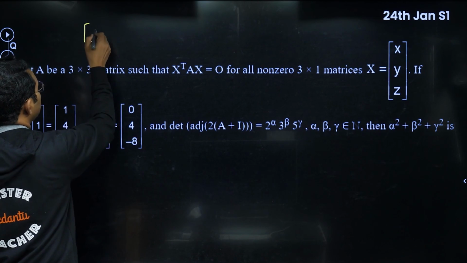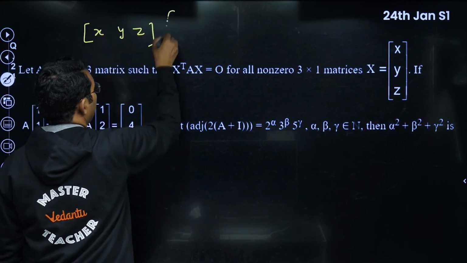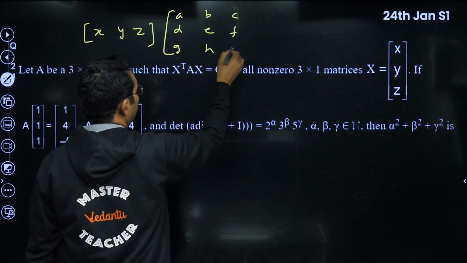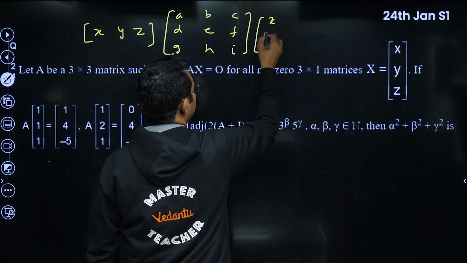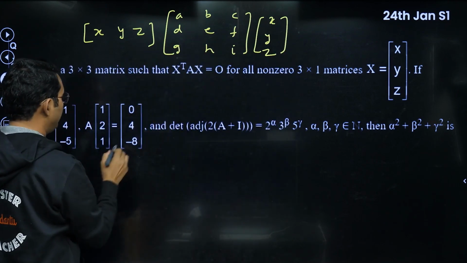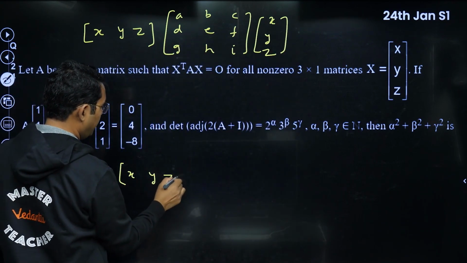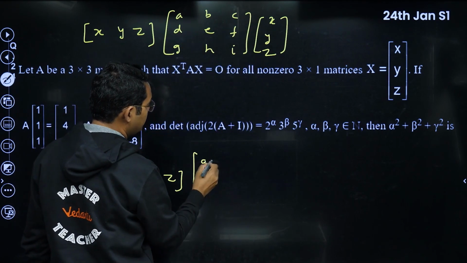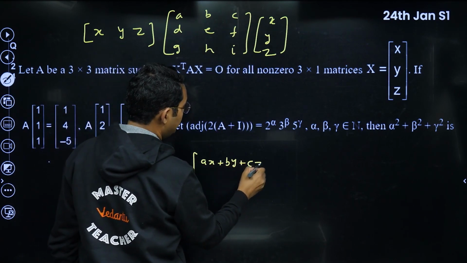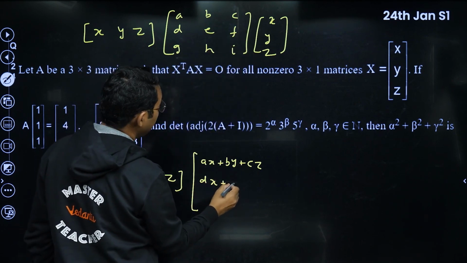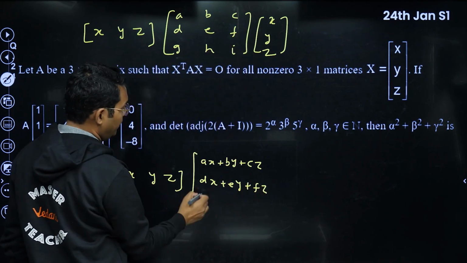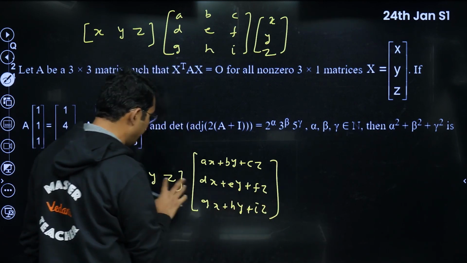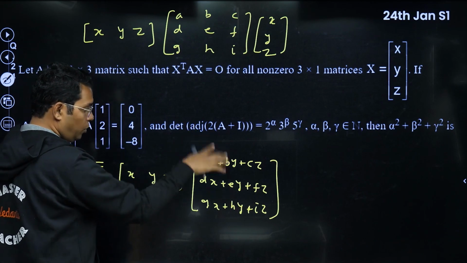Suppose this X^T would be x, y, z, and let us take A as a, b, c, d, e, f, and g, h, i. And X here is x, y, z. Now if you multiply them, first A times X, I am writing it here. It will be a column matrix, first row with first column, so it becomes ax plus by plus cz. Then it will be dx plus ey plus fz. Then it will be gx plus hy plus iz. Now if you multiply this with this, just one element will come, row times column.